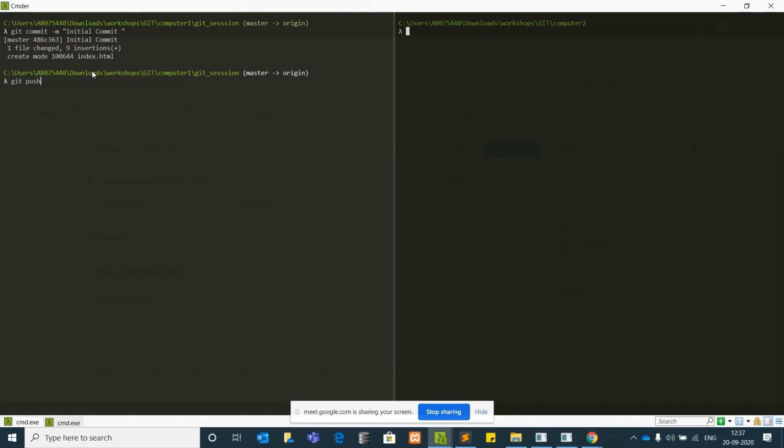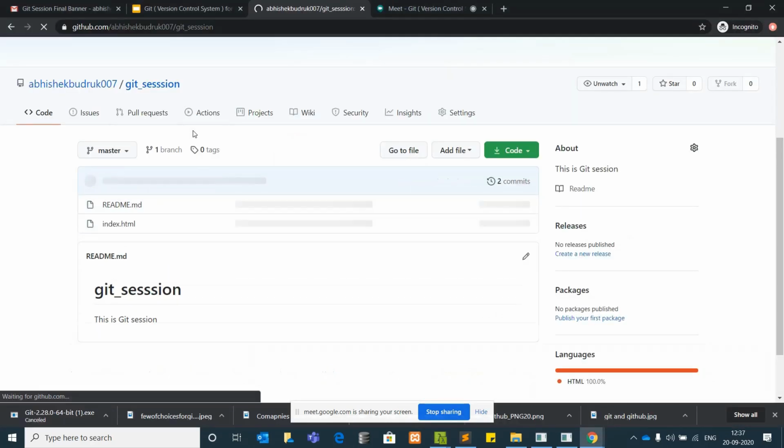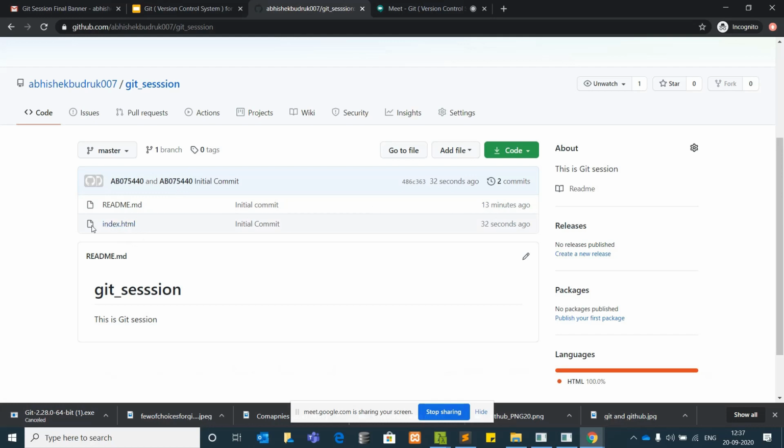So you can simply say git push. When we say git push, it has pushed our local repository to this link on GitHub. If I come over here and reload this page, you can see my index.html file has been pushed here, and this is the initial commit, the message I had given, and this was just 32 seconds ago that we pushed it. Am I clear, everyone?